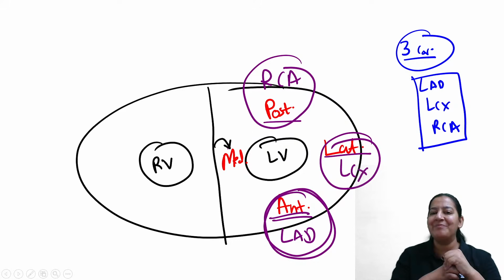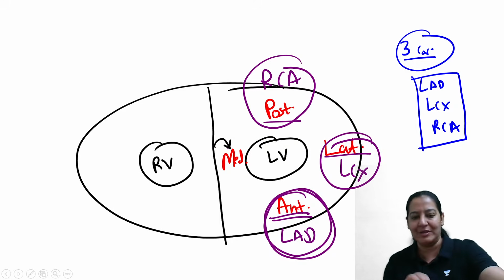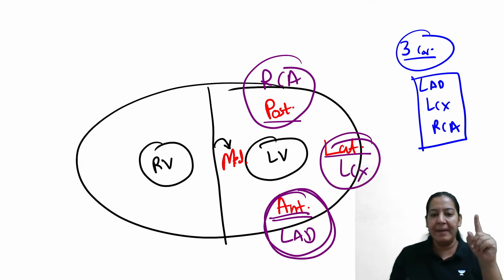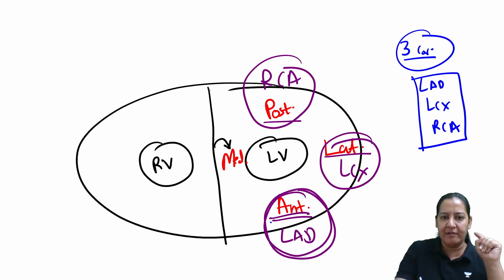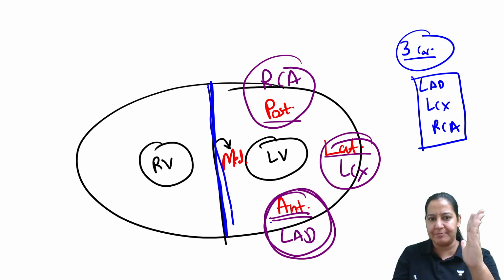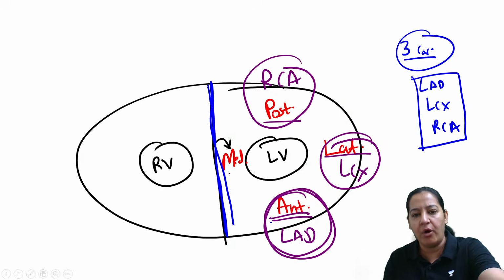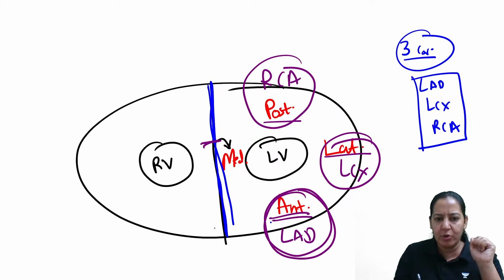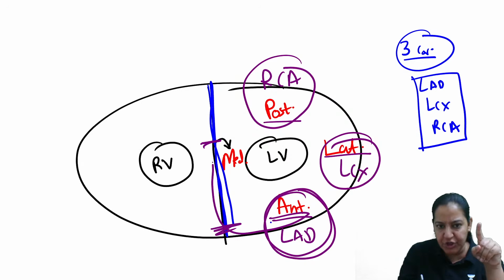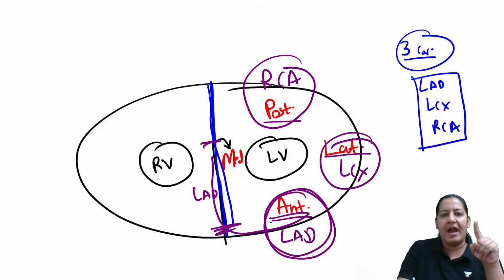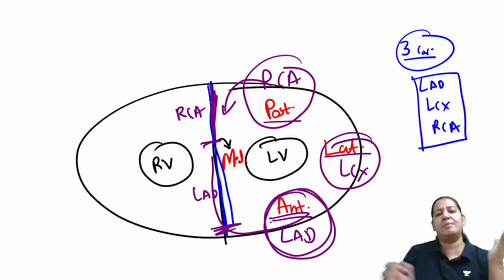What about the medial wall? Now come to the medial wall. I will tell you about the medial wall. This is the medial wall, no? Actually, the medial wall is the interventricular septum only, right? So in the medial wall, the anterior two-third is supplied by the continuation of the LAD, right? And the posterior one-third is supplied by the continuation of the RCA. So it's very easy.